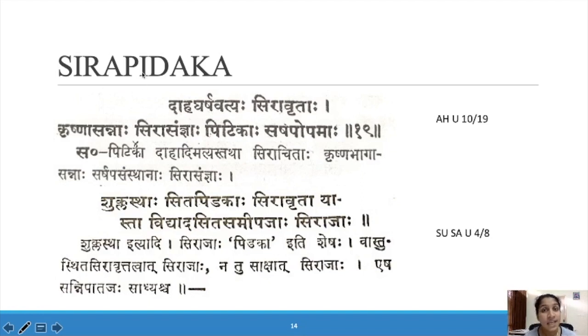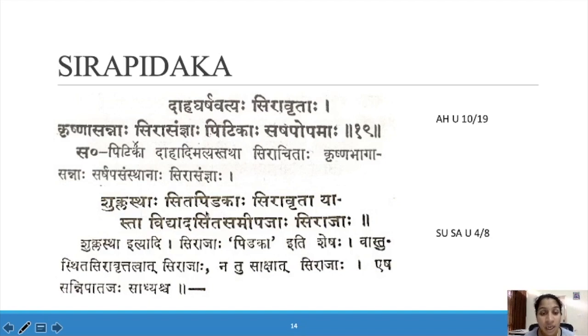That is known as Sira Pitaka. It is a Pitika near the Krishna Mandala, surrounded by blood vessels, with burning sensation, rough to touch, and it resembles Sarshapa, mustard seeds. This is according to Ashtanga Hridaya.